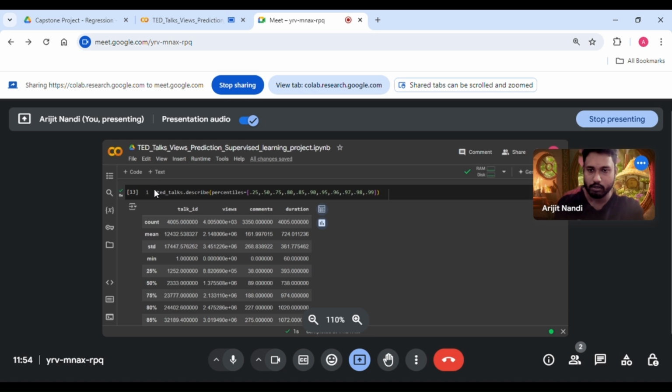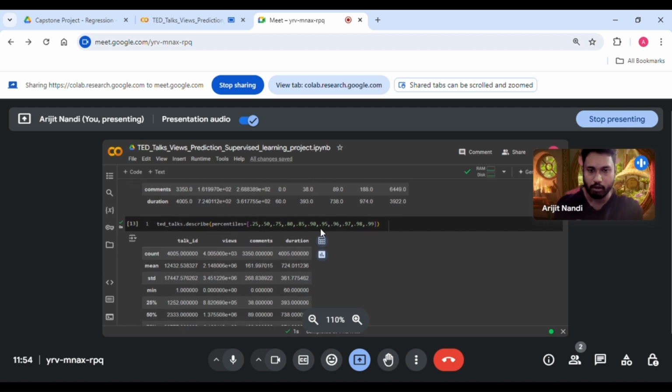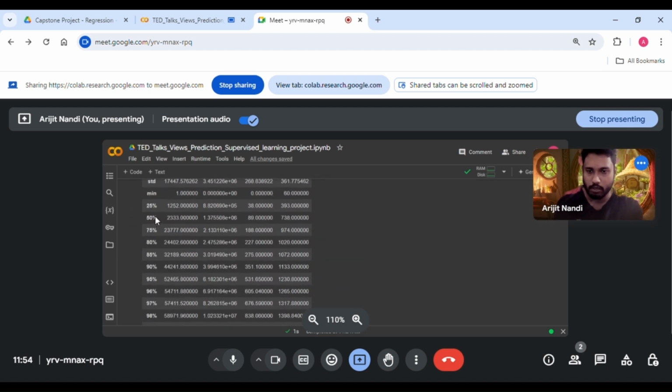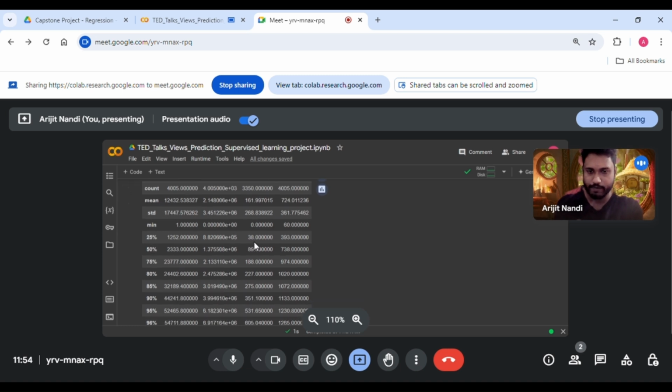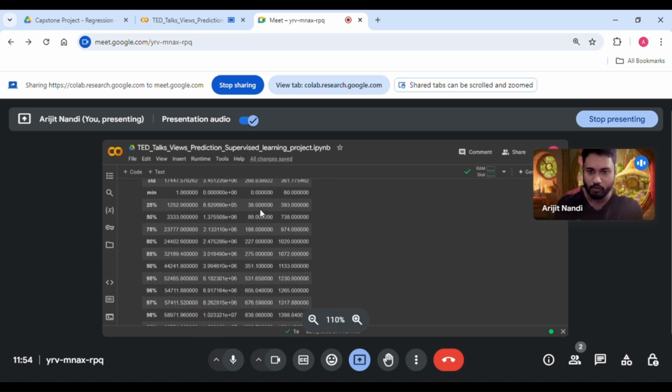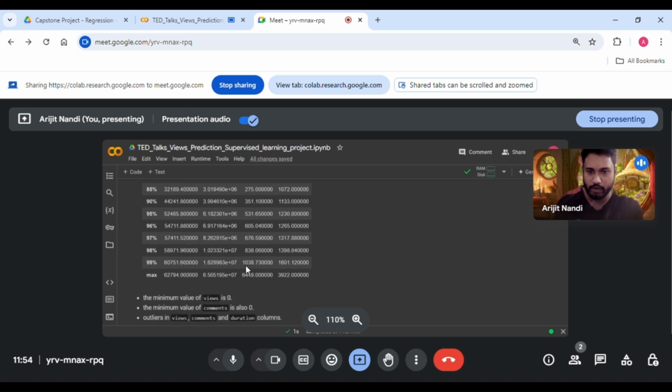Now I have called the describe method again, and this time I am seeing all the percentiles of the columns. Over here you can see that for comments, the 25th percentile is 38 and it has 30 values. Moving forward, at the 99th percentile it has this many values, but in maximum it has this much.